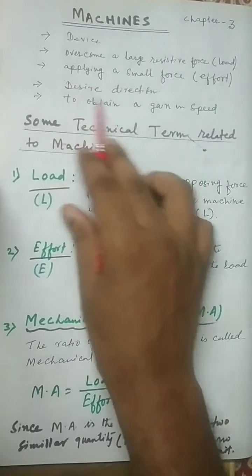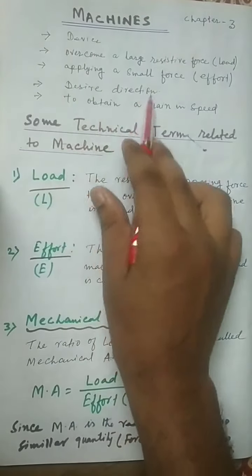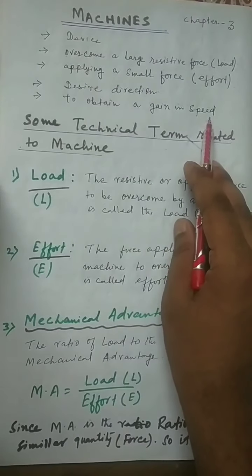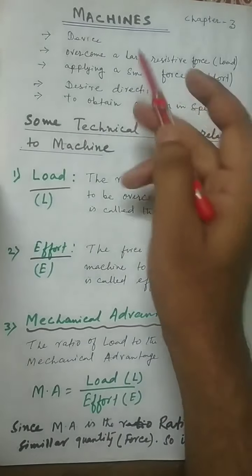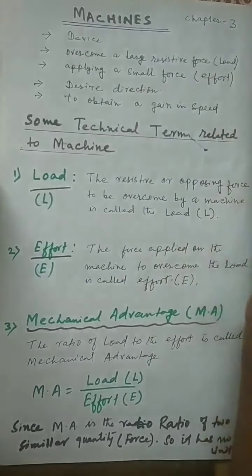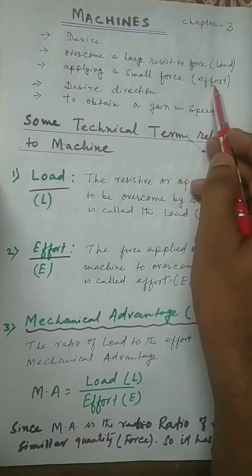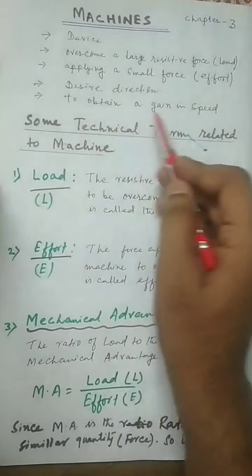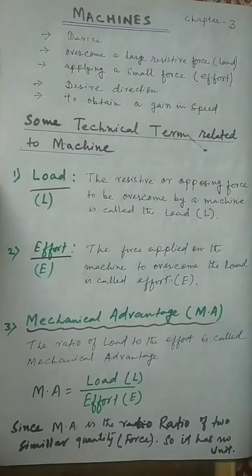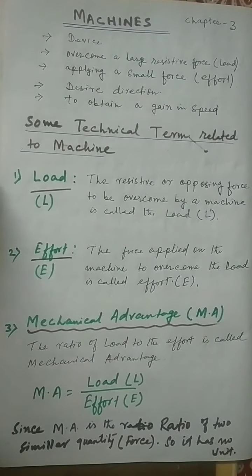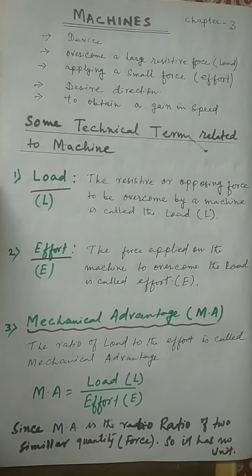We can use that machine in our desired direction to obtain a gain in speed or to save time. So this is a device to overcome a large resistive force by applying a small force, that is called effort, to move in our desired direction to obtain a gain in speed or save our time. This is called a machine. You can see the definition of machine in your book, page number 49.